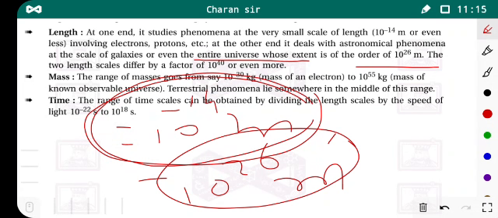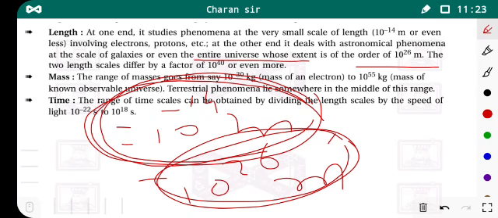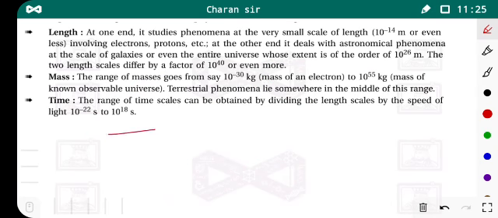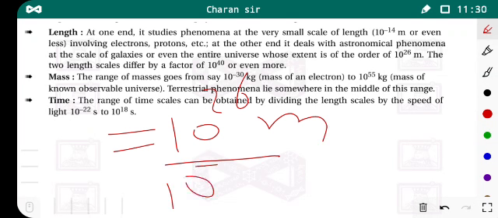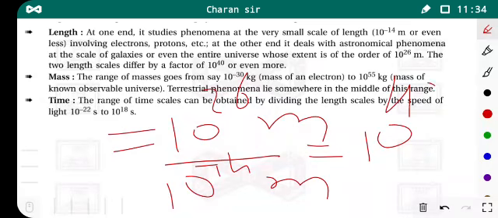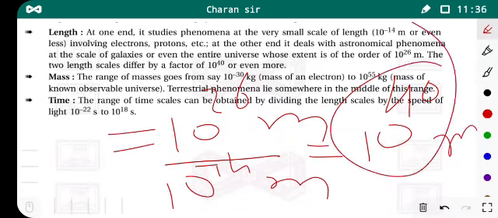So by using physics we can study the length range, that is from 10 raised to minus 14 to 10 raised to minus 16. And what is the ratio of length range? That is given by 10 raised to 6 meter by 10 raised to minus 14 meters, that is equal to 10 raised to 40 meters. Okay, so this is the length ratio.